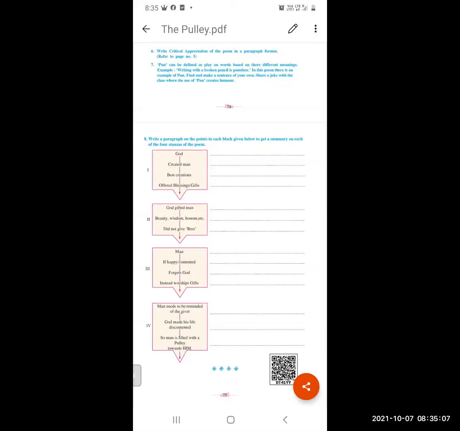If man forgets to worship God, God made him very tired to attract the human being towards him. So he kept them weary, and he didn't give the blessing of rest. You have to use the given points here and complete the lines.